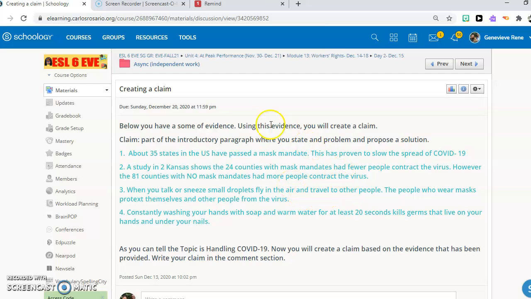So you are going to create a claim, a problem and a solution based on this evidence that you have here. Okay, so you are going to write a claim about handling COVID-19. All right, so you have this evidence here, and you are going to find out what the problem is and what is a solution.